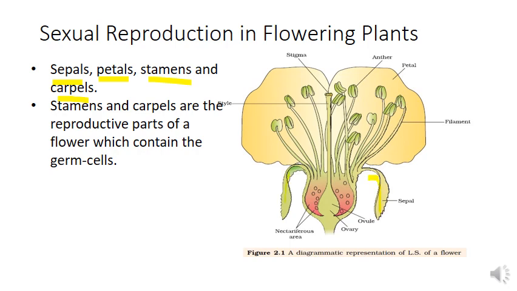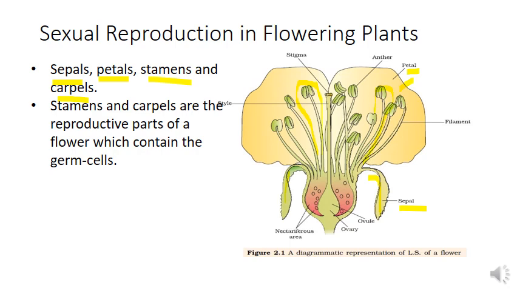These bottom parts are the sepals. Then this part is the petal.